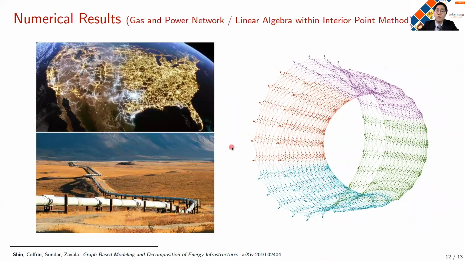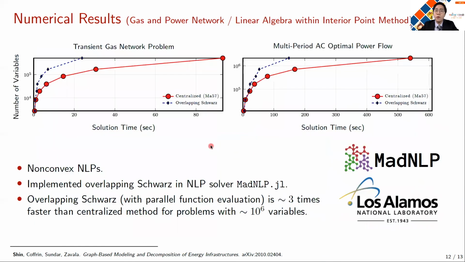And lastly, we used overlapping Schwarz as a linear solver within the interior point solver. We applied this to solve large-scale challenging space-time optimization problems that arise in energy infrastructure systems. In particular, we considered two problem classes, the transient gas network problem and the multi-period AC optimal power flow problem, both of which are formulated as NLPs. In order to use overlapping Schwarz within the interior point method, we implemented a new nonlinear optimization solver called MadNLP.jl.